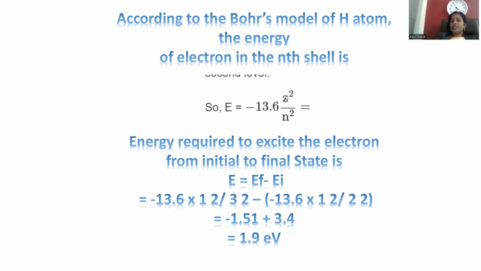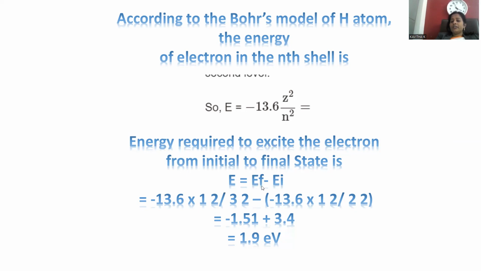E for energy, Z for atomic number, and n for the shell or orbit in which the electron lies. Energy required to excite the electron from the initial to the final state: how much energy is required is taken by the difference, that is called what?